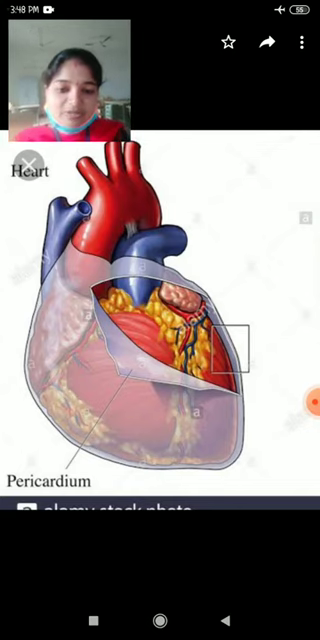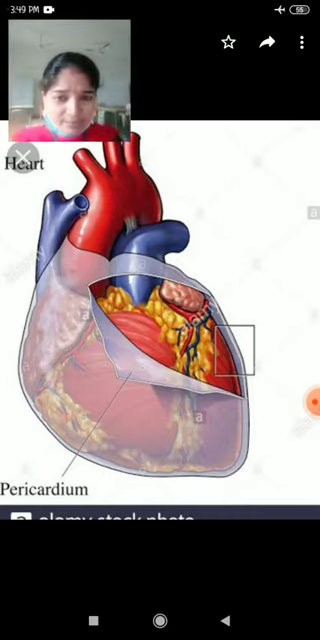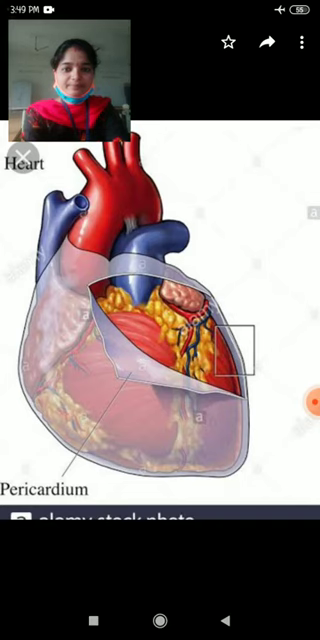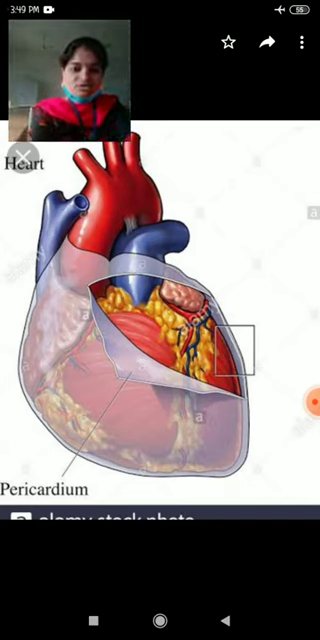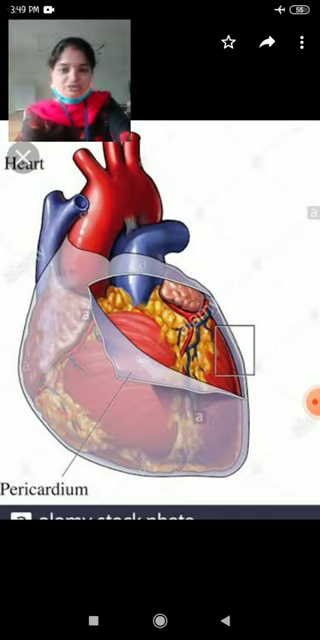This endocardium is also a double layered membrane. The outer one is called the parietal layer and the inner one is called the visceral layer. Pericardium consists of two layers, epicardium and endocardium, and again this endocardium consists of two layers, the parietal layer and the visceral layer. Between these two layers, a narrow pericardial cavity is there.